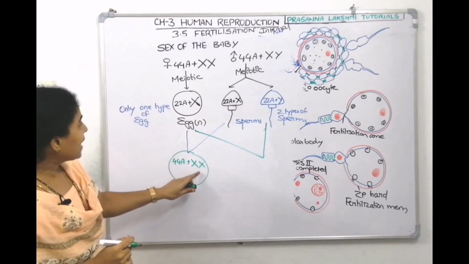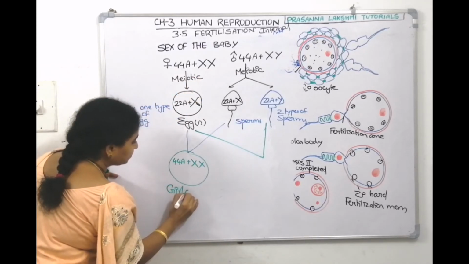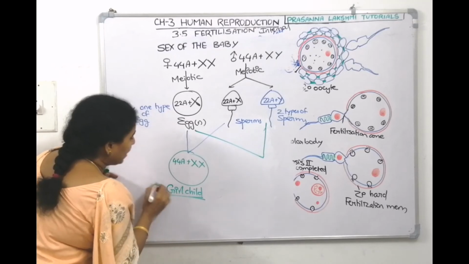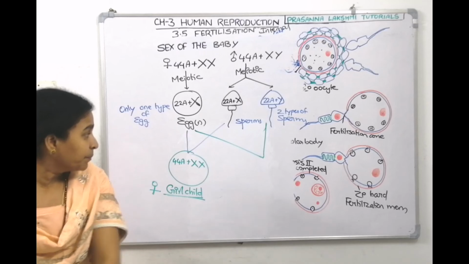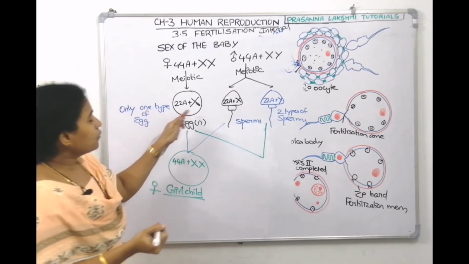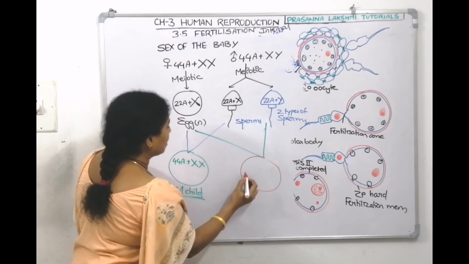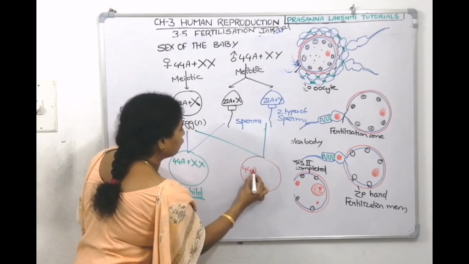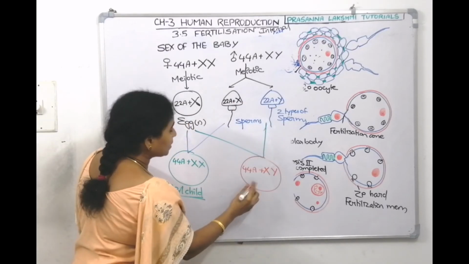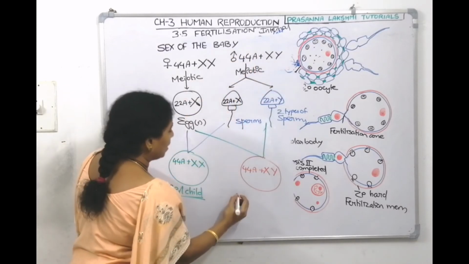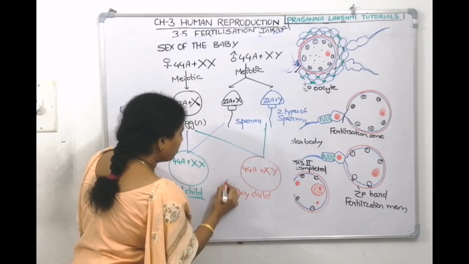44 autosomes with X and X is a female, right? So this will be a girl child because females are homozygous. Now the other possibility is if this fuses with the sperm having Y chromosome, then this zygote will have 22, 22, 44 autosomes plus X and Y. Now this X and Y condition is a male. So this will be a boy child.